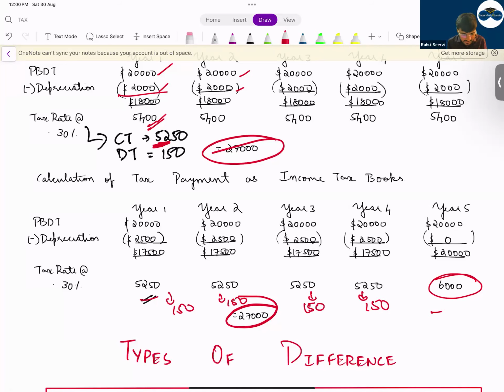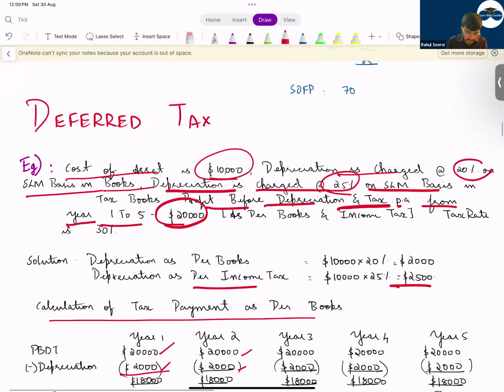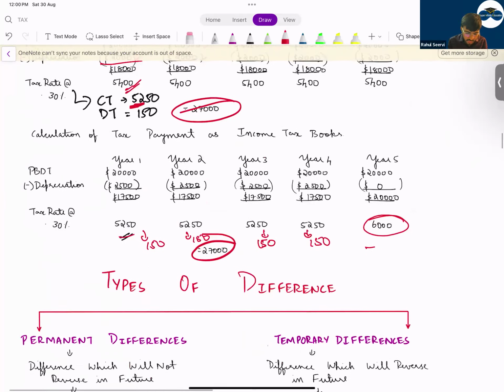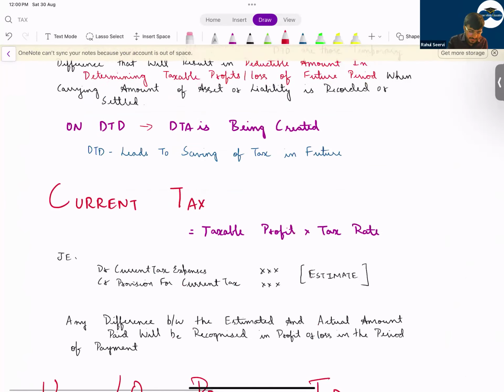Matching principle. Understand that. So I hope this is clear to everyone. So I hope everyone has understood what is deferred tax.